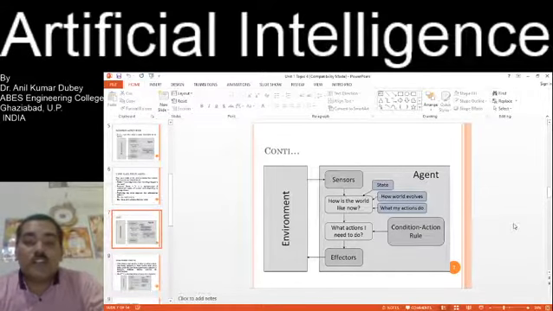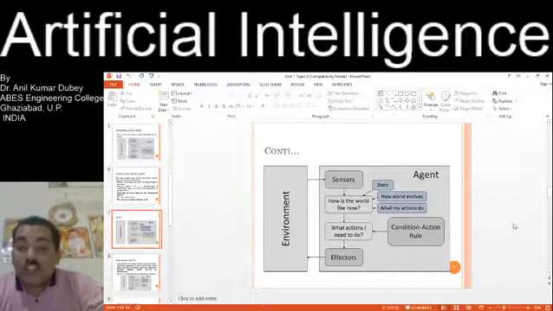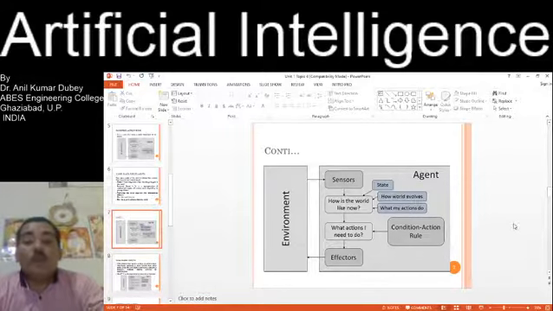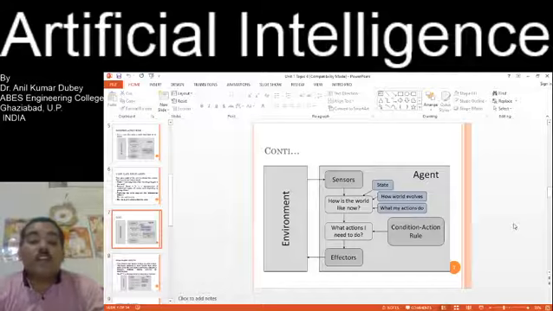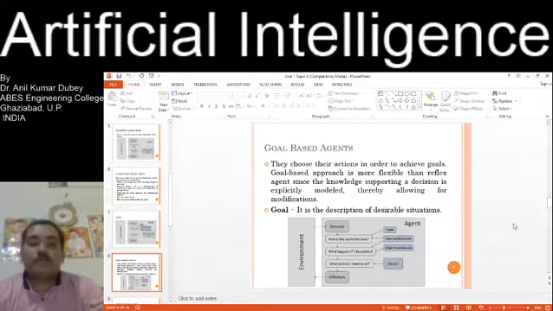In the graphical representation, the environment on the left-hand side is the same, and on the right-hand side is the agent. They perceive the information through sensors. How is the world like now? Here the states, how the world evolves, then what my actions do. Then they find what action I need to do, my condition-action rule, then effectors show the results to the environment.